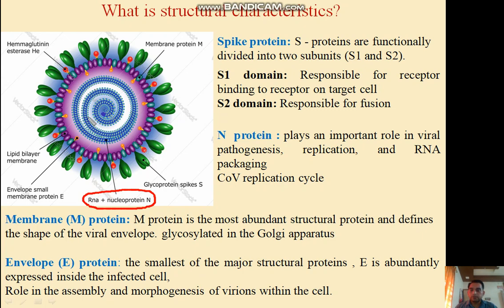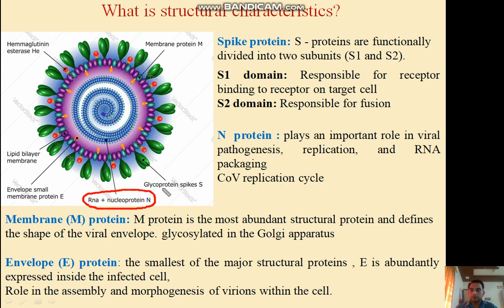Now this genetic material is surrounded by a lipid bilayer, and this lipid bilayer is also associated with different types of proteins that play a very important role in the infection.